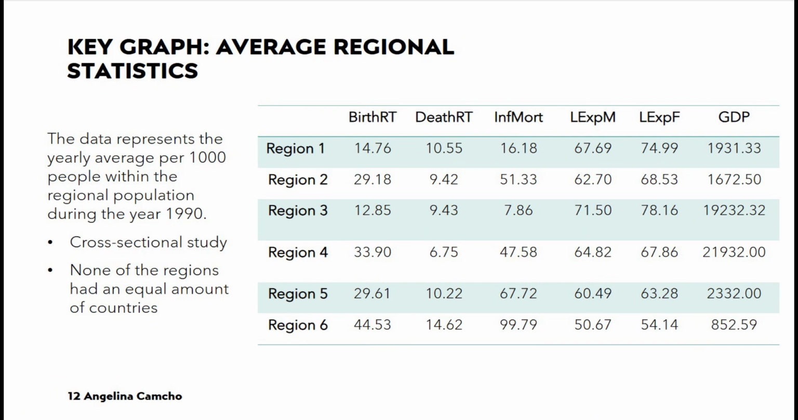Another thing to keep in mind is that none of the regions had an equal amount of countries, which are representative in the data. Taking a look at the table, the most interesting category to keep an eye on is GDP, or Gross Domestic Product. Out of all the regions, regions 3 and 4 had a significantly higher GDP.